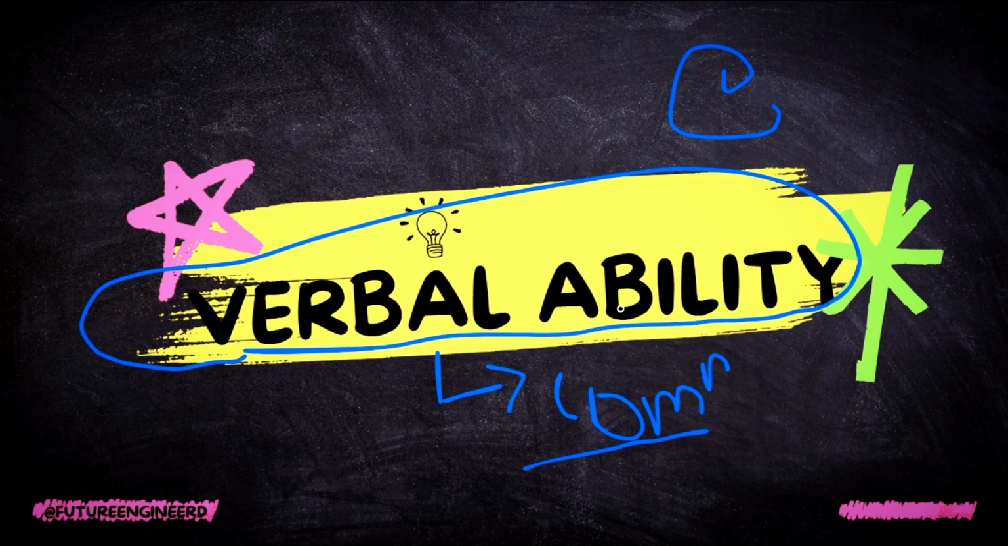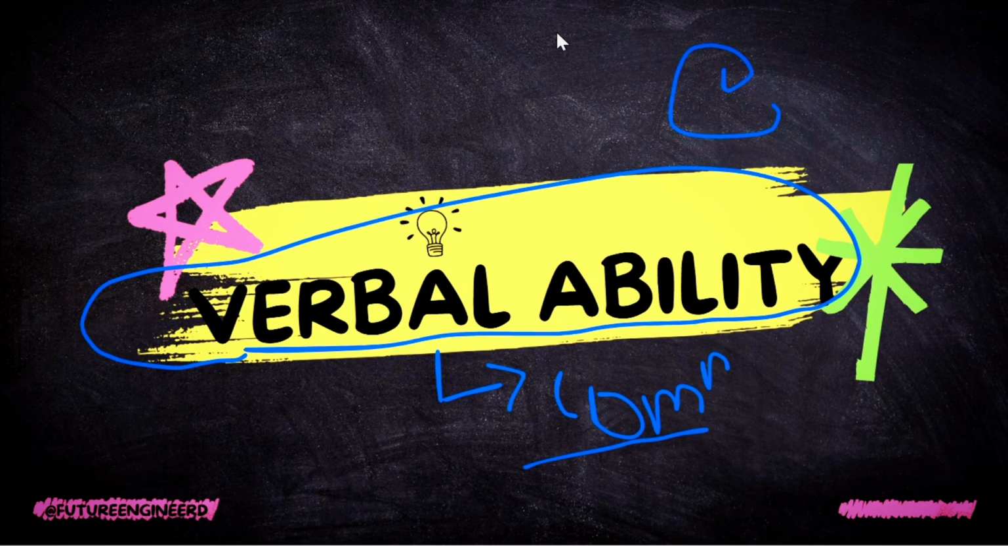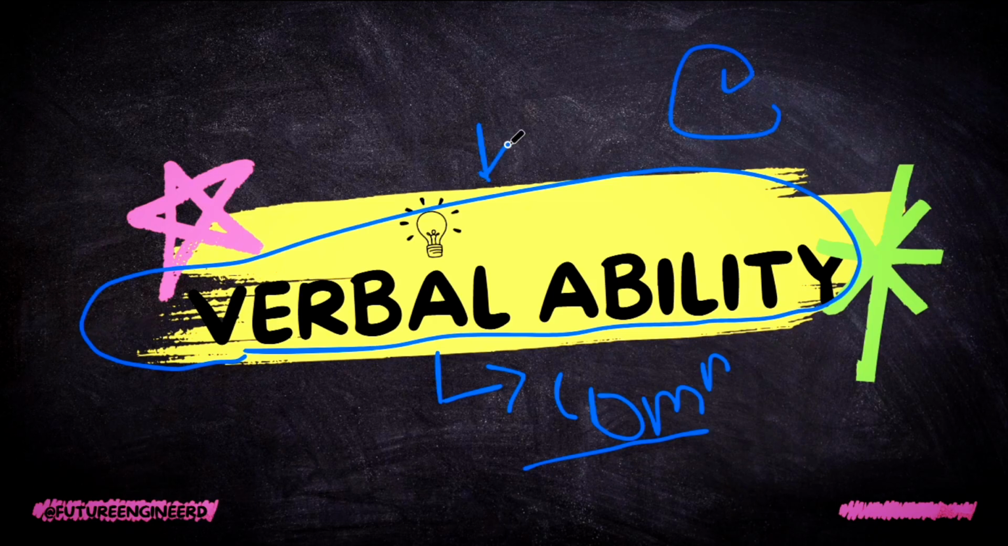Companies check verbal ability because you must understand the client's email, you must write documentation, you must communicate with the team, you must understand the requirement clearly, and you must avoid misunderstanding. So verbal ability is not optional. It is a core skill for the software engineer. That's why we learn verbal ability in aptitude.